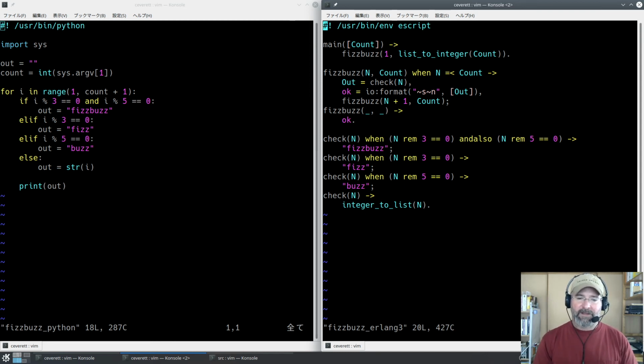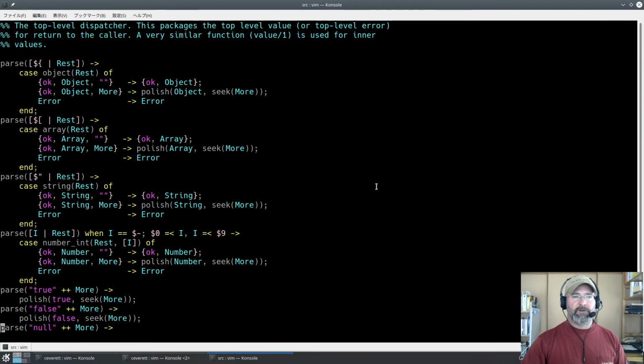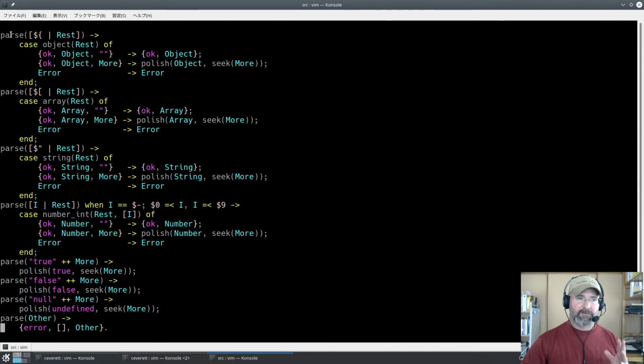Where you wind up getting a huge gain out of this is code like this. What you're looking at here, let your eyes adjust for a second. There's a function here called parse, and it's got multiple cases. And what we're looking at is the decoding parser for a JSON string encoder decoder called ZJ. This code's from ZJ. So this is an Erlang language JSON parser.